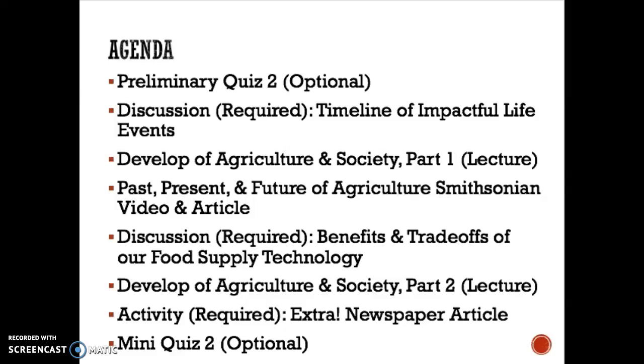After that, there's a video and article followed by a required discussion that ties into that. Then there's part 2 of the lecture, followed up by a newspaper article that you're going to create as if you're living in the times about a significant agriculture invention or event. And then followed by a mini quiz, which is optional to see if you grasp the information. So with that, we will move on to part 1 of the lecture.